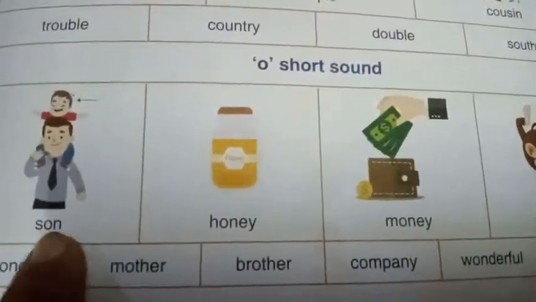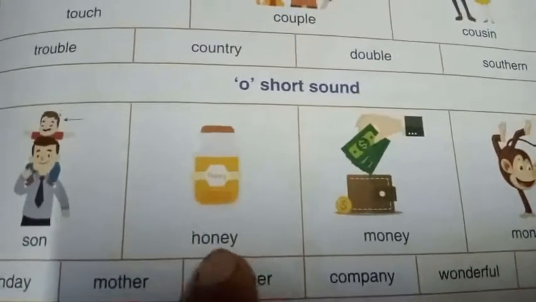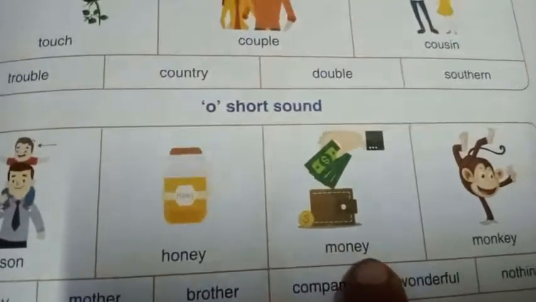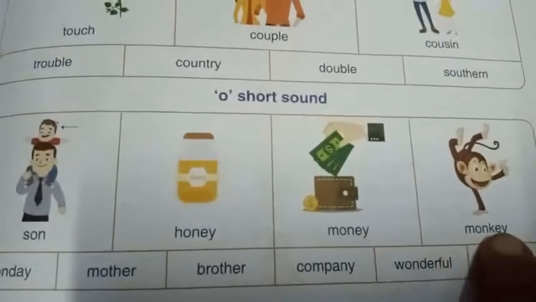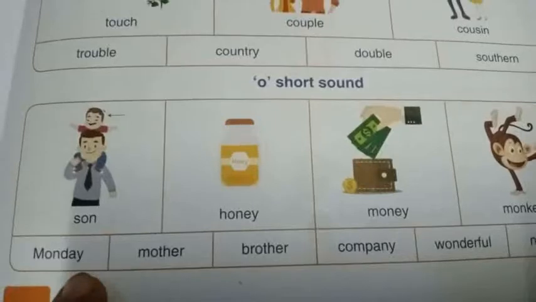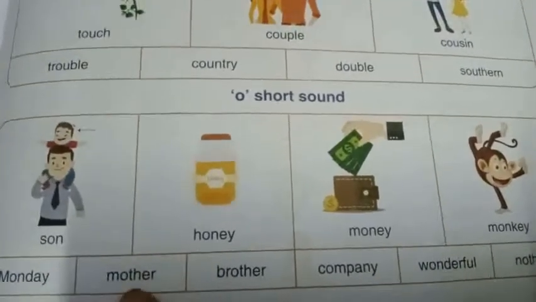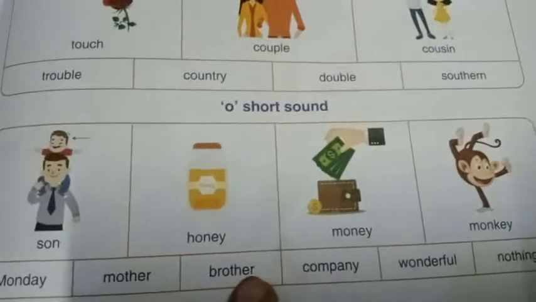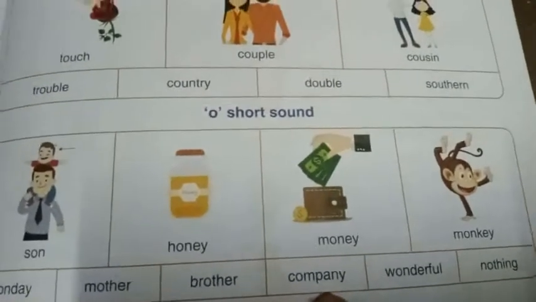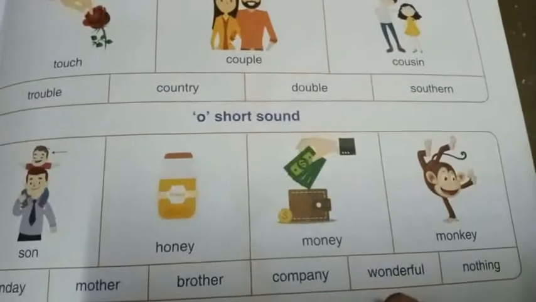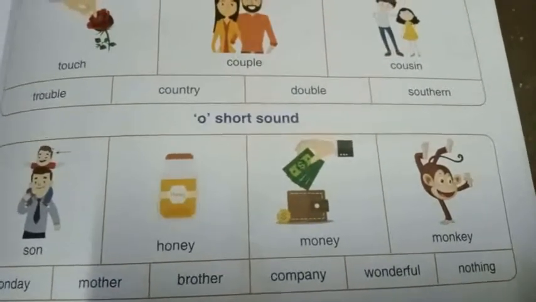A as in sand. A as in honey, money, monkey, Monday, mother, brother, company, wonderful, nothing.